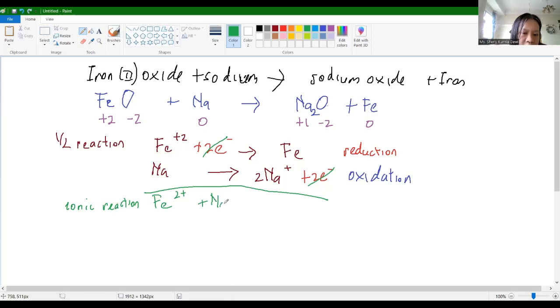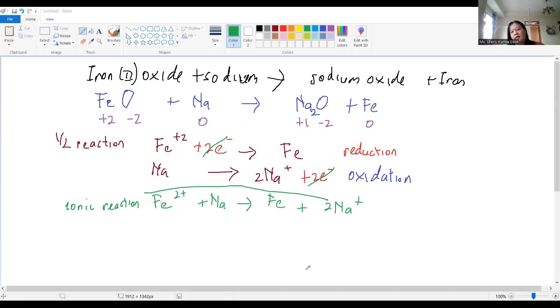Plus sodium. So therefore, Al plus 2Na plus. Okay, this is the ionic reaction. Okay. And then next.